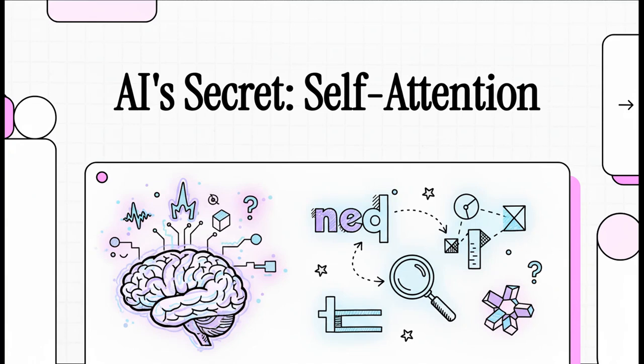You've probably used ChatGPT or seen what Google's AI can do. It feels a bit like magic, right? But have you ever stopped to wonder how it actually understands what we're saying? Well, today we're going to pull back the curtain on the secret sauce, the one powerful mechanism that really sparked this whole AI revolution. It's called self-attention.